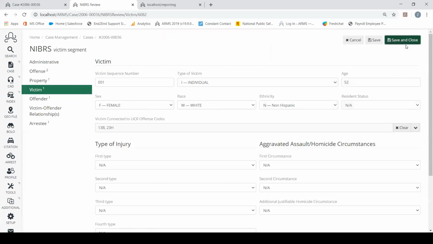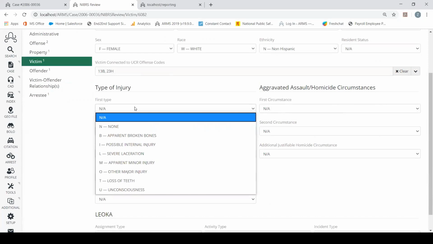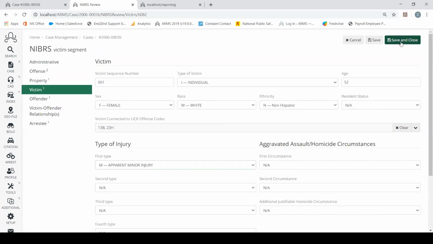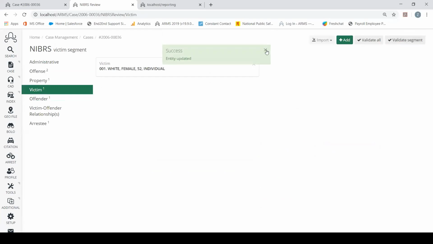If I hit save and close, I have another error. So that means that I need to add some more information about this victim for NIBRS reporting. So right now, the type of injury must be entered. So this is where I can go down to my type of injury here, choose a type of injury, so apparent minor injury. We go up and hit save and close, and we're good to move forward.